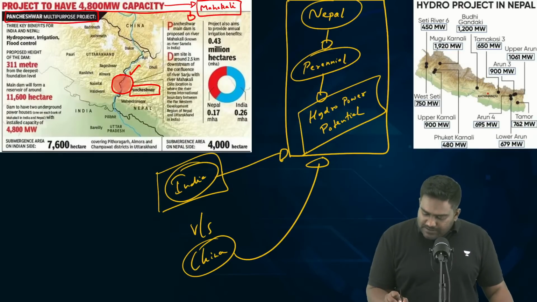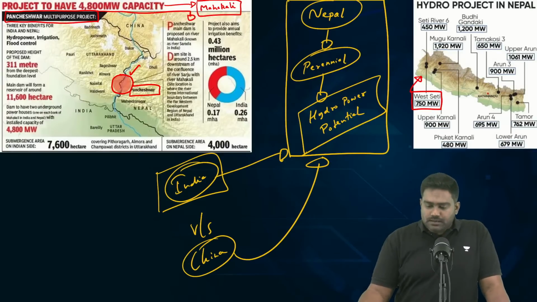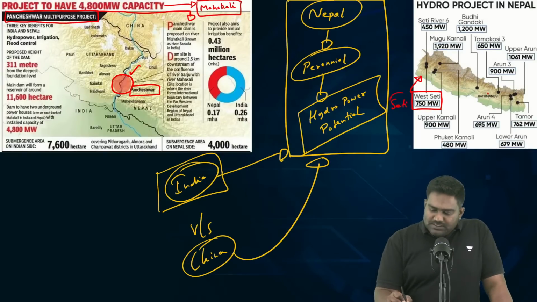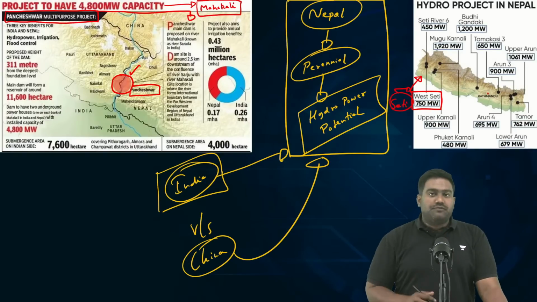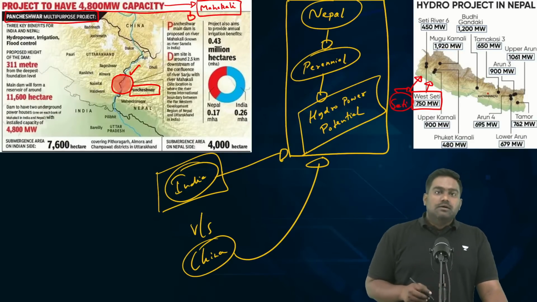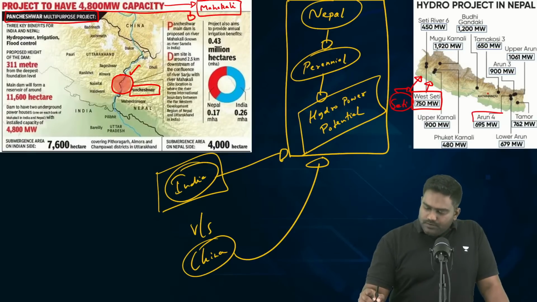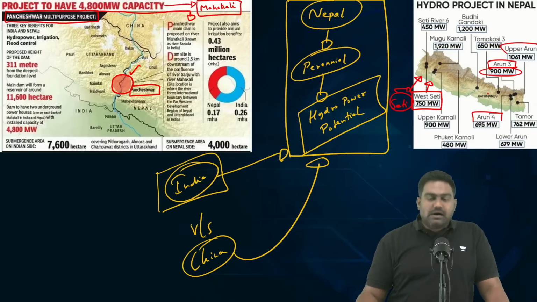Then we have the West Sethi project, which India has taken up recently over the Sethi River in western parts of Nepal. But the mega project which India has started would be the Arun project, especially Arun 3, which is a mega hydropower project.